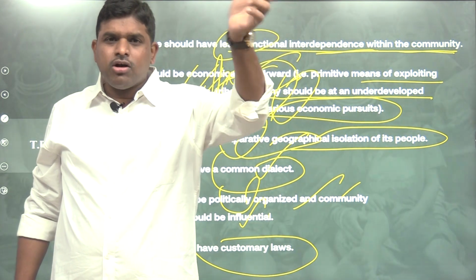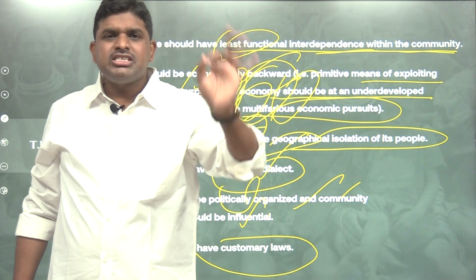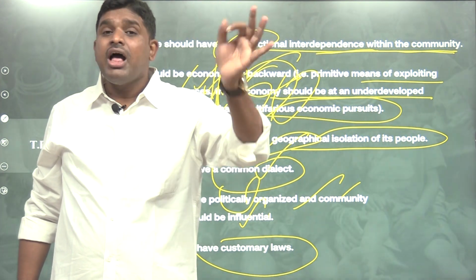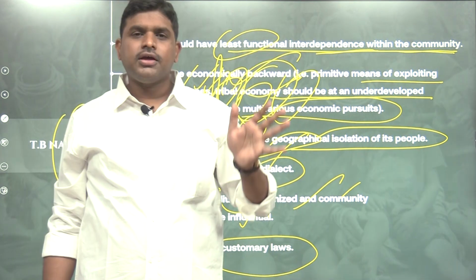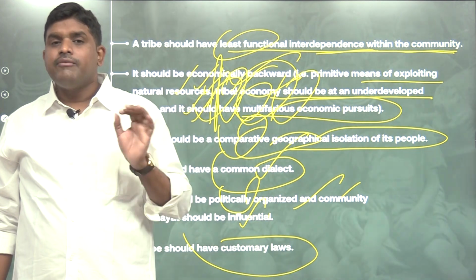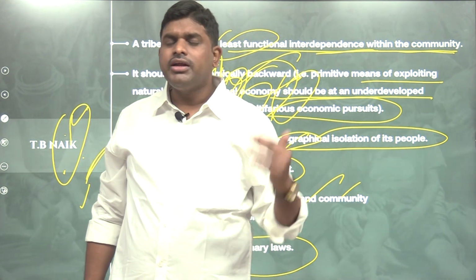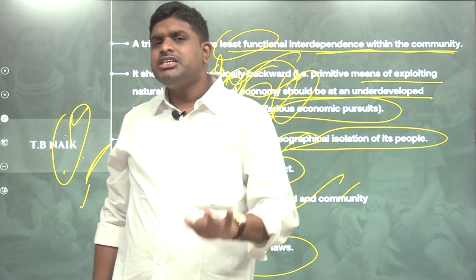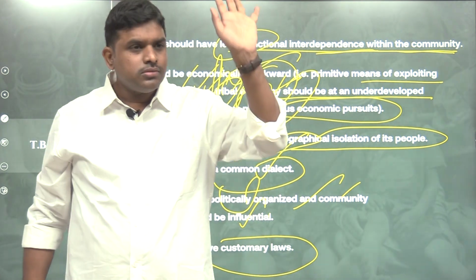It might be the tribe of India or the tribe of the rest of the world, the characteristics are the same. The values are the same, the belief system is the same, the customary law is the same, the economic subsistence is the same, shyness to contact with the mainstream is the same, isolated way of living is the same. Hence, the definition of tribe is temporally and spatially the same. Hence, a universal definition of tribe. It's a previous question: whether the definition of tribe is universally valid. First, you have to write the definition of D.N. Majumdar, then the definition of Ralph Linton, then the general characteristics of tribes, then the characteristics of Indian tribes given by T.B. Naik. The general characteristics of the Indian tribe and the tribe in general are both the same. Hence, the definition is also the same.